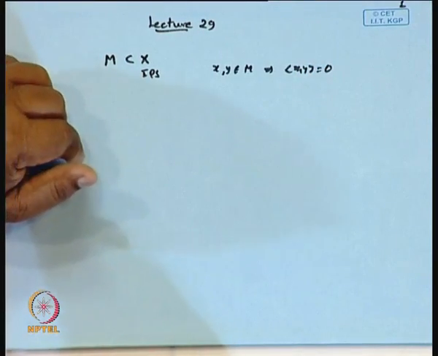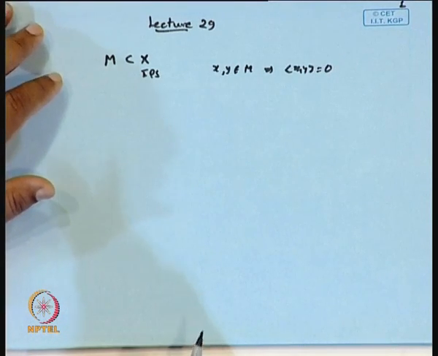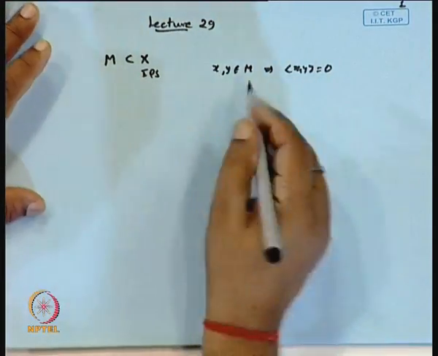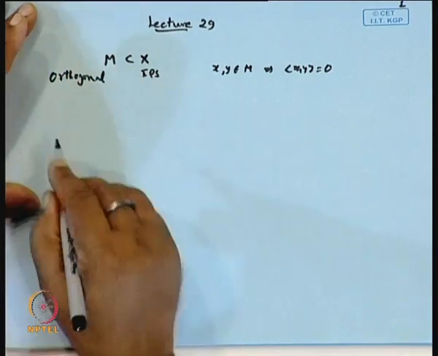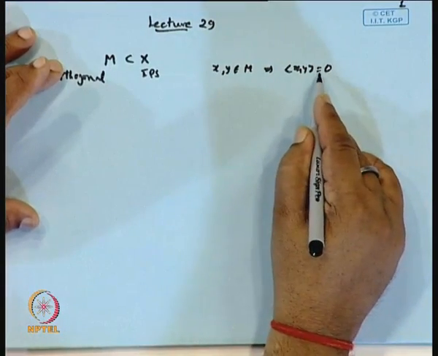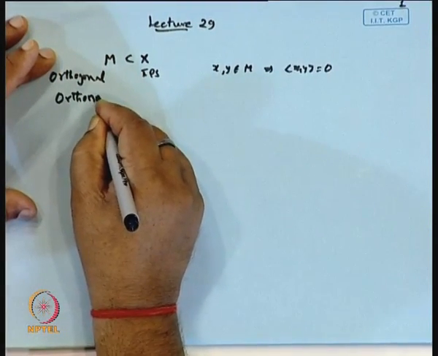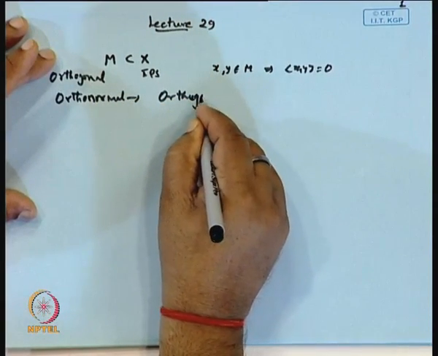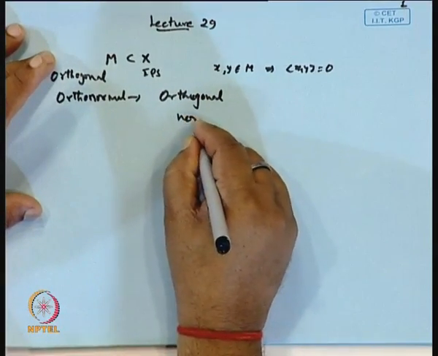A set is said to be orthonormal if it is orthogonal as well as each element has norm 1. Orthogonal means each pair of elements satisfies the condition that the inner product of x and y is 0, and by orthonormal we mean that it is orthogonal as well as each element has norm 1.